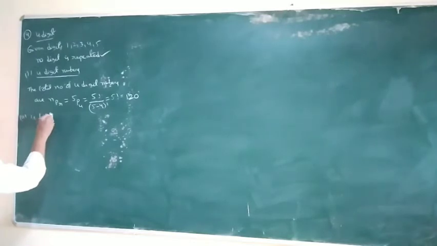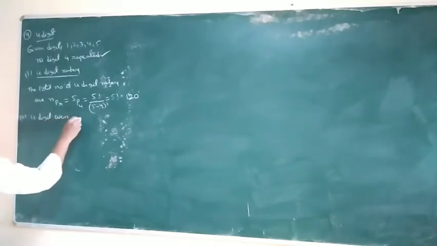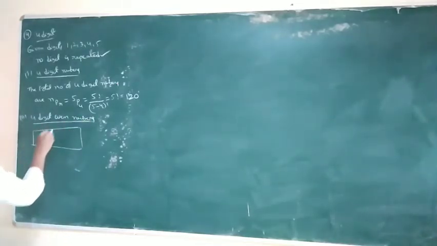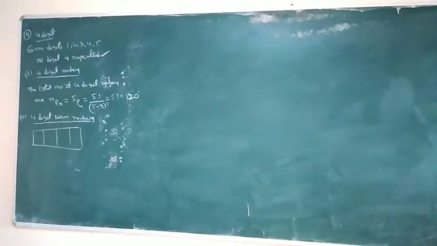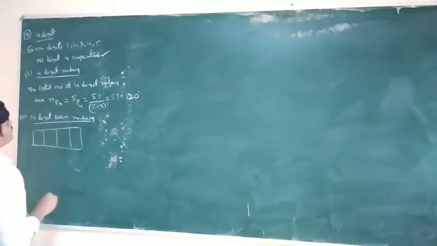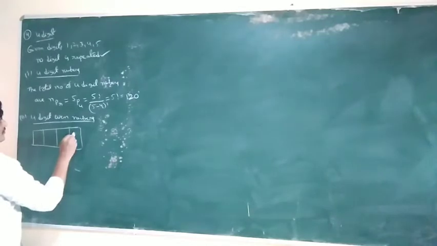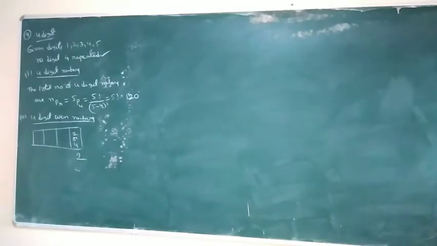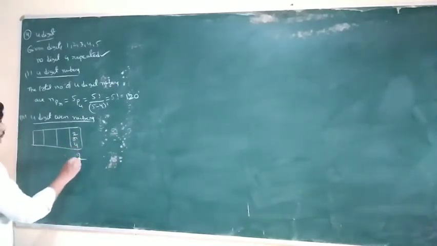Next question, four-digit even numbers. For a four-digit even number, the unit place can be filled by only two numbers, 2 or 4. How many ways? 2 ways. An even number means the unit place is filled by 0, 2, 4, 6, 8. From the given digits, only 2 and 4 are even, so only 2 ways.